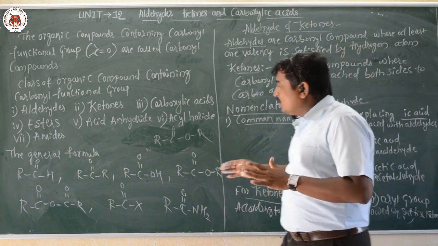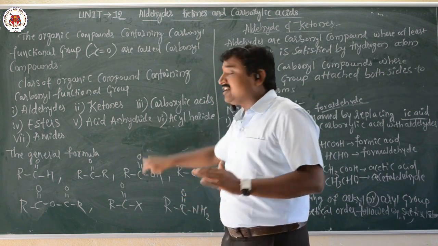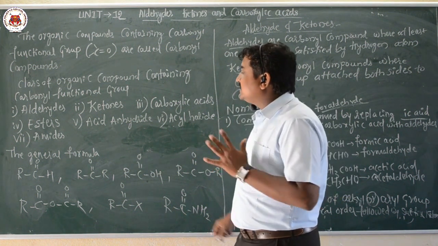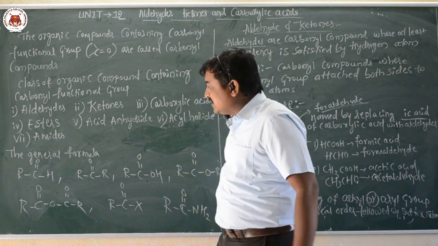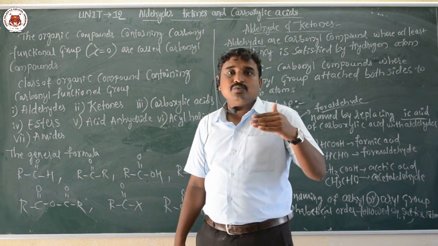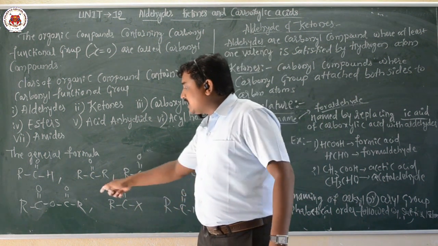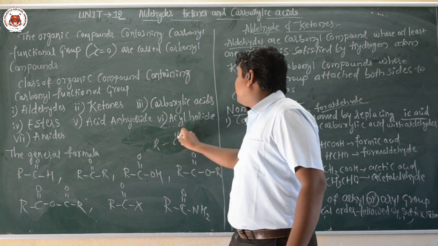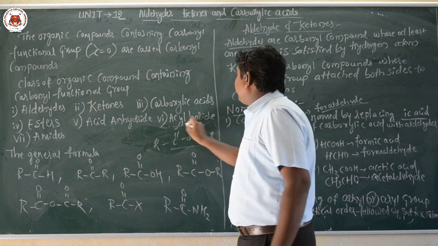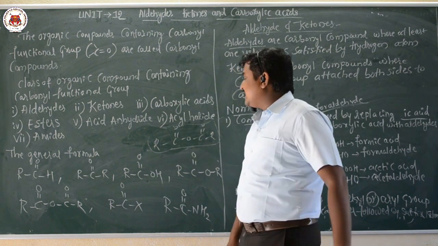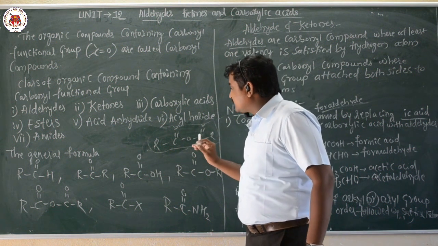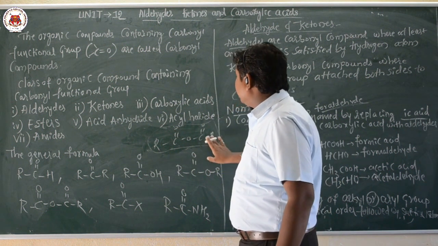Now we have another class of organic compounds containing the carbonyl functional group, that is acid anhydride. This is the general formula for acid anhydride, R C double bond O, O, C double bond O R. This is the acid anhydride functional group.